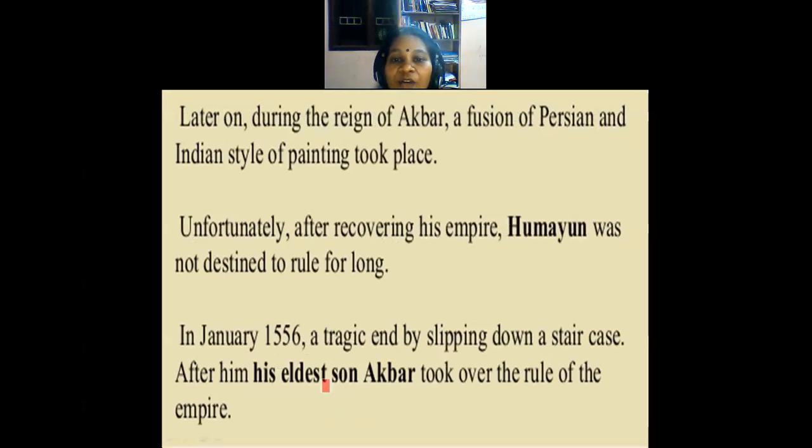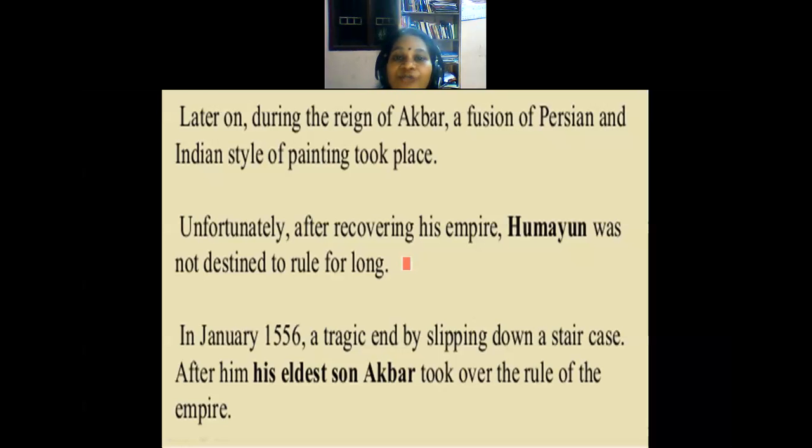Later, in the reign of Akbar, a fusion of Persian and Indian styles of painting took place. Unfortunately, after recovering his empire, Humayun was not destined to rule for a long time.